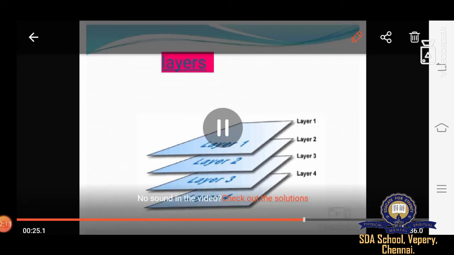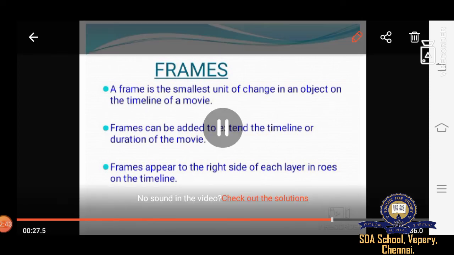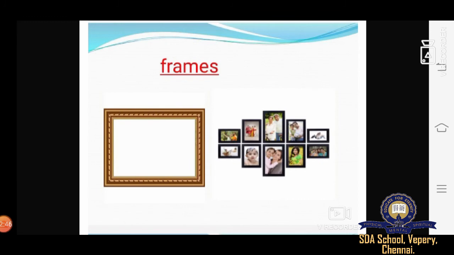Okay students, next we are going to frames. A frame is the smallest unit of change in an object on the timeline of a movie. Frames can be added to extend the timeline or duration of the movie. Frames appear to the right side of each layer in rows on the timeline. I'll show the diagram. So these are the frames.